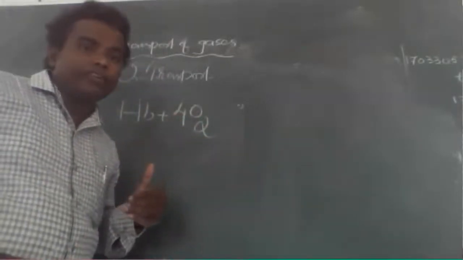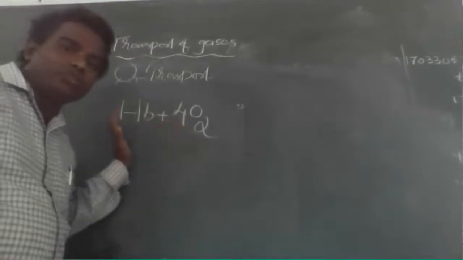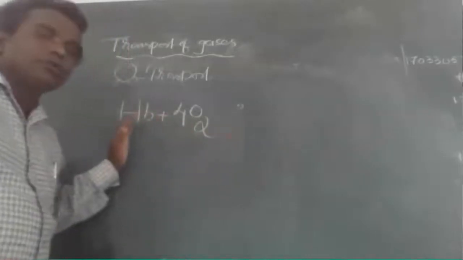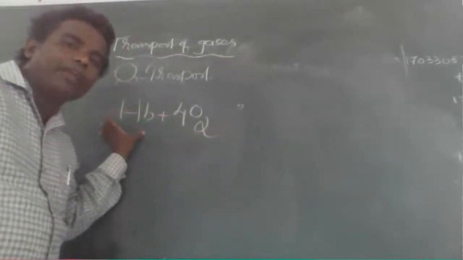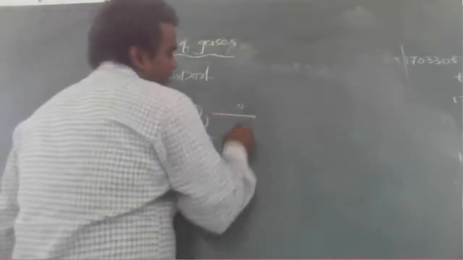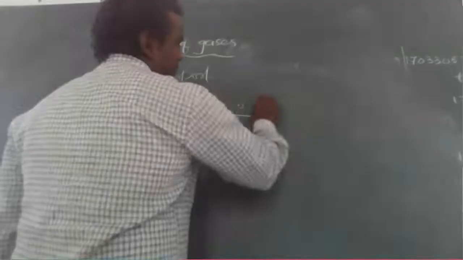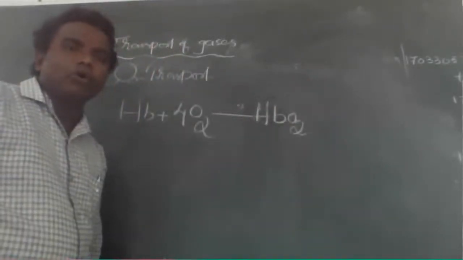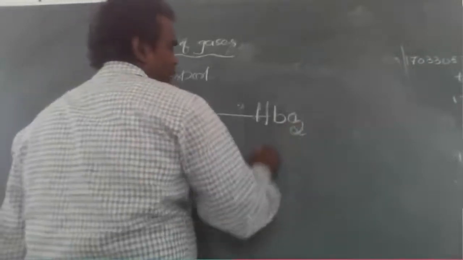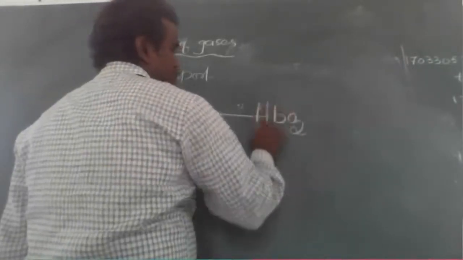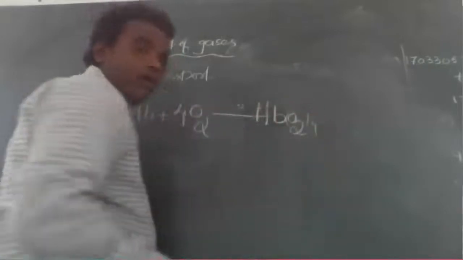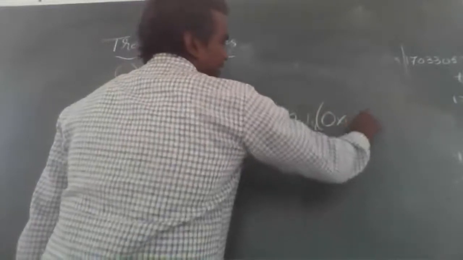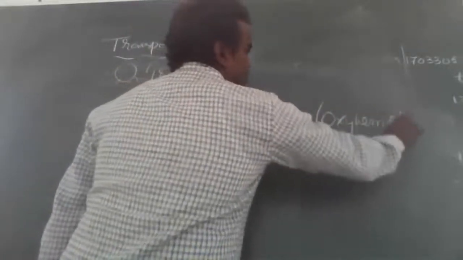Once more, a definition: transport of oxygen from the lungs to the tissue or cell, by binding with hemoglobin to form oxyhemoglobin. Okay, so this oxyhemoglobin, you know very well.